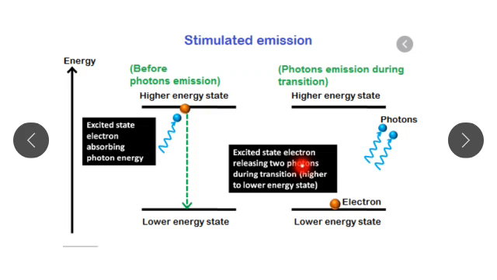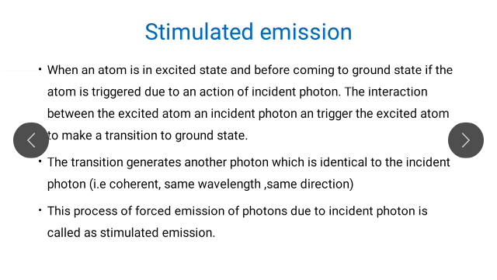Here the excited state electron releases two photons during the transition from higher energy level to the lower energy level, and this process is known as stimulated emission. Here this is in brief.